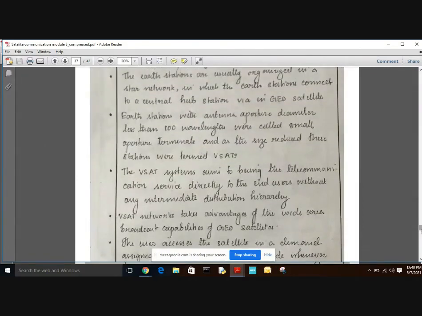The VSAT system aims to bring telecommunication services directly to the end users without any intermediate distribution hierarchy. It means that there is no additional technology required to operate it.